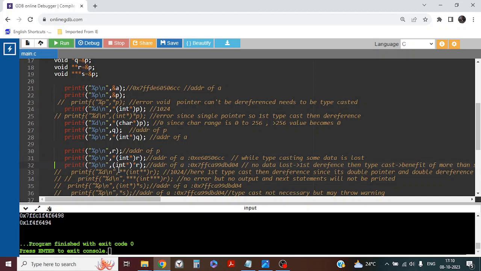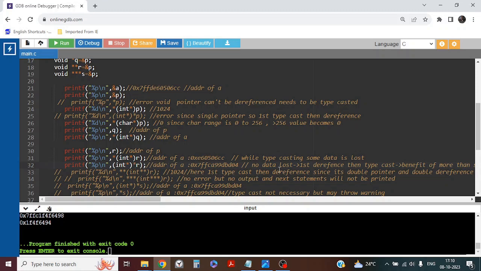Here I am doing the same thing, as I said: first dereferencing r, then typecasting it to an int pointer. So instead of using the double pointer directly, we can first dereference it, then typecast it, until we reach the value. Here we are extracting the address, not the value. So we first dereference and typecast, and it will give the address of a.